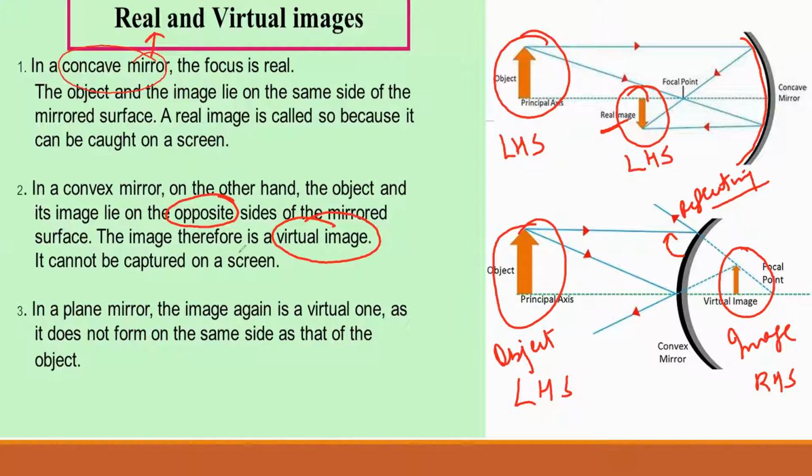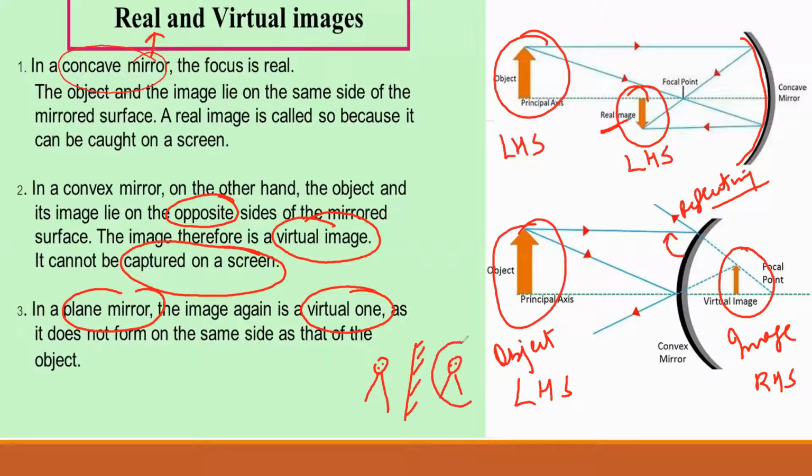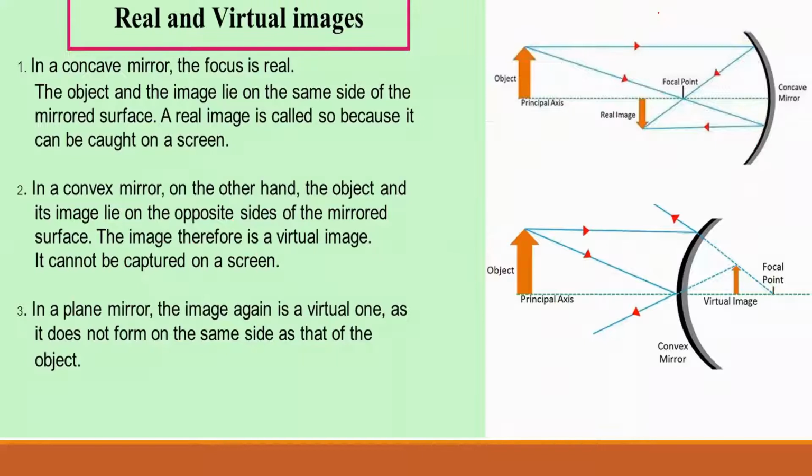Virtual images cannot be captured on a screen. Like in the case of a plane mirror, your own image is virtual, because if you are standing in front of a plane mirror, your image is forming behind, not on the same side. So your image is always which type of image? Virtual image. So this is the basic difference between real images and virtual images.